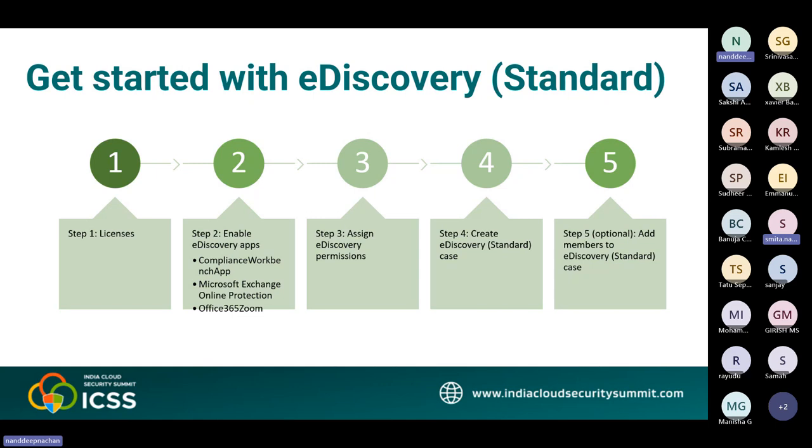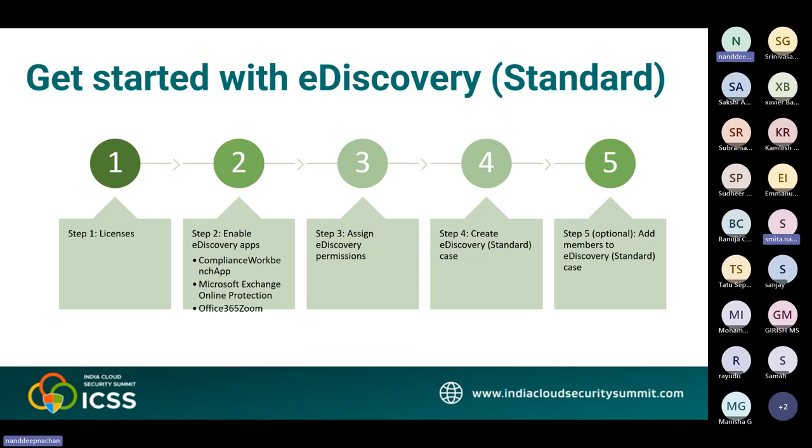eDiscovery Standard requires a few enterprise apps to be enabled in your Microsoft 365 and Office 365 organization. If these apps are not enabled, you won't be able to access the eDiscovery Standard view, filter and search features. They are Office 365 Exchange Online, Microsoft Exchange Online Protection, and the Compliance Workbench app. The steps are: first, sign in to the Microsoft Entra admin center, at this link, https://entra.microsoft.com. Then go to Identity, Applications, Enterprise applications, All applications.